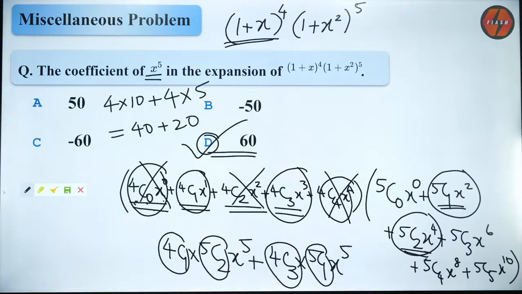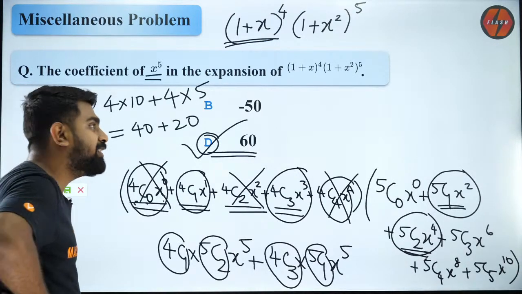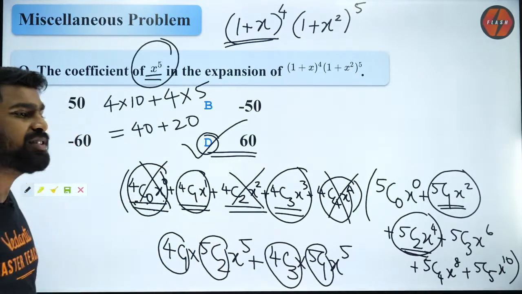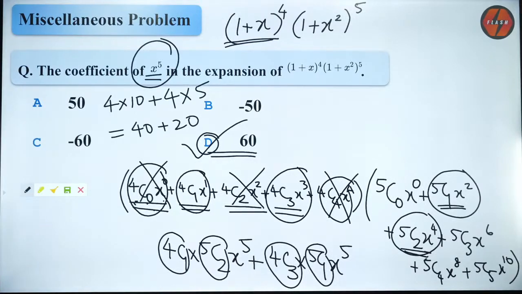Did you all like this question? Why to make x power 5? Because Aditi, look at the question. Coefficient of x power 5. That is what we are supposed to find, na? That is what we are supposed to find. Very good, Venkatesh. Very good, guys.